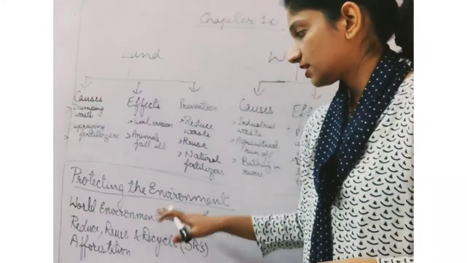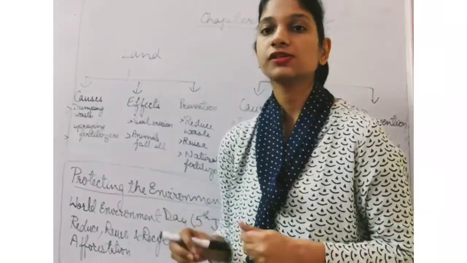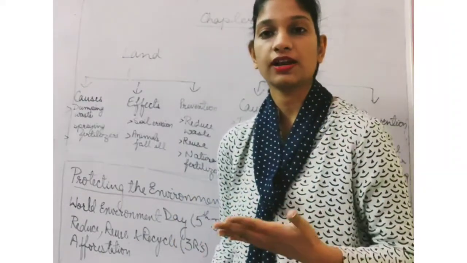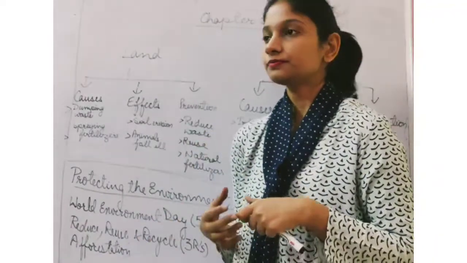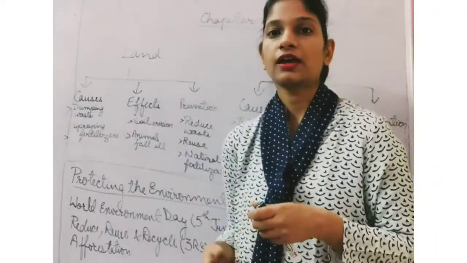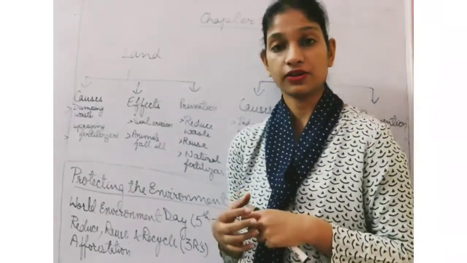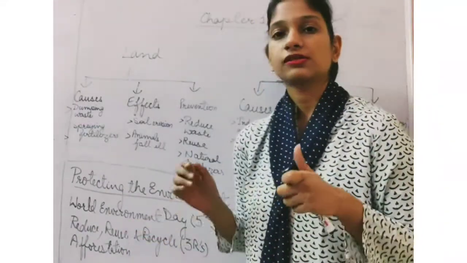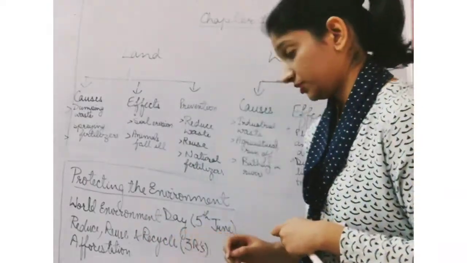Now, every year we celebrate World Environment Day on 5th of June. Why do we celebrate this day? Just to spread this awareness, to save our environment, to take steps to save our environment, and together the world comes together, joins their hands together. Why? In order to save the environment, right? Because it is very necessary at this point.